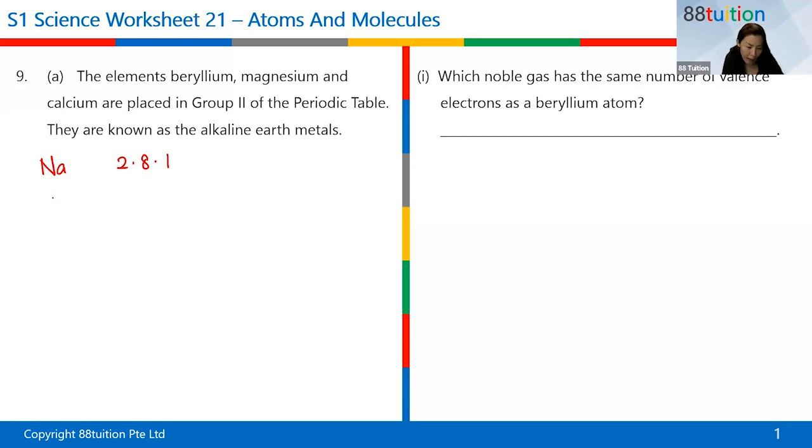Try to look at the other elements in group 1. Do you have your periodic table with you? Check out lithium. Lithium is actually above sodium. So if I write a bit smaller, lithium here, check lithium. How many electrons does an atom of lithium have? How many? Correct, you are right. LeBron, you're right.